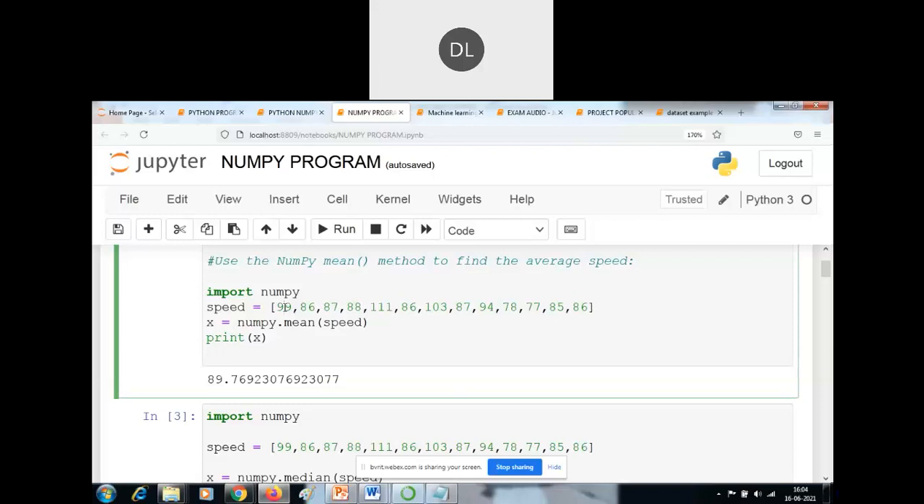But what is special in Python is that by using list and tuple, we can hold different kinds of values, like integer values, decimal values, or character values. So that is special in Python.